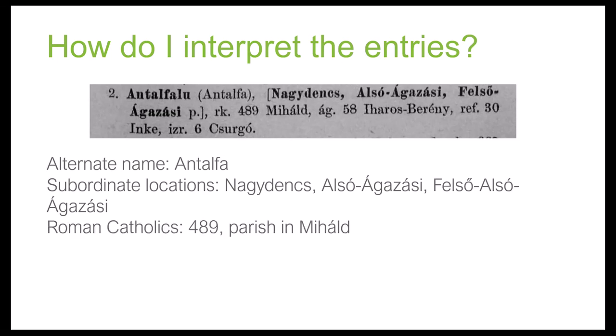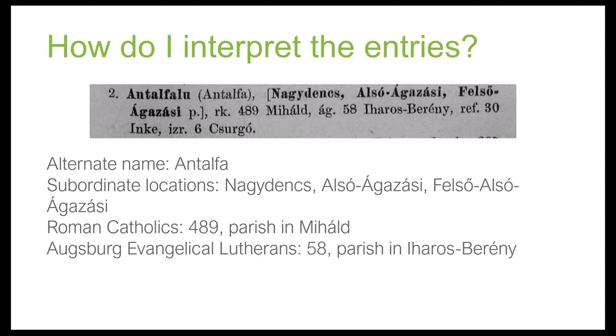Next we have RK, meaning Roman Catholics, followed by the number of Roman Catholics, which is 489, and it's telling us that the parish that the Roman Catholics in Antalfalu belonged to was actually in another town, okay? And it lists the town following the number of residents of that religion.